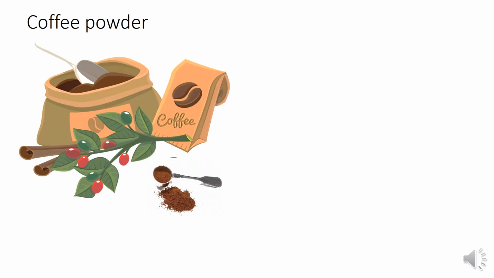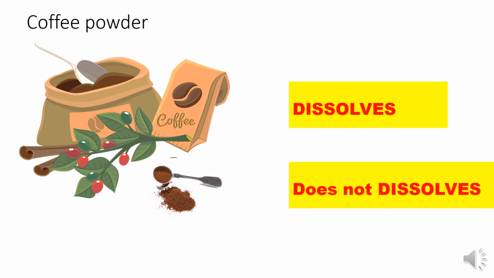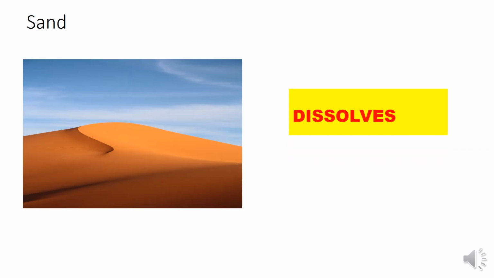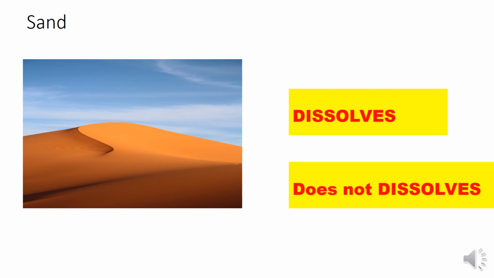Now the coffee powder. The coffee powder is dissolving in the water, but the only thing is the color of the water is changing to brown. But we cannot see any coffee powder particles inside that. It will dissolve in the water. What about sand? The sand will not dissolve in water. As I said before, if I try to mix sand in the water, after 1 minute or some time, I can see the sand sinking downward. It will be in the down part or the bottom part of the glass.